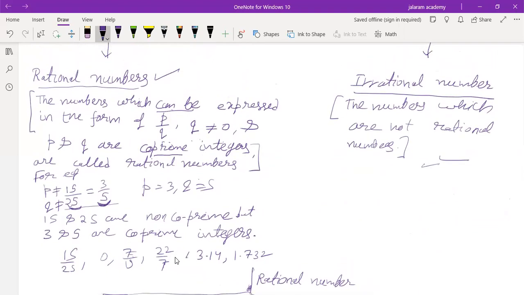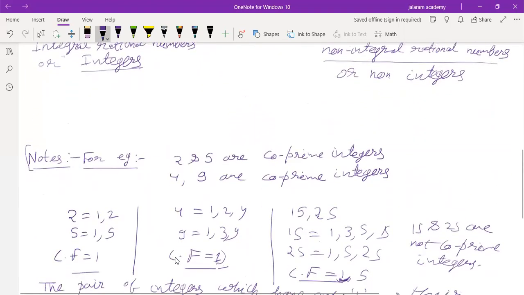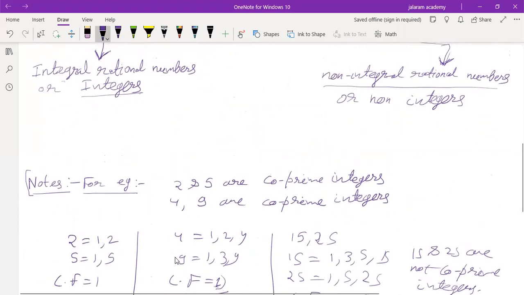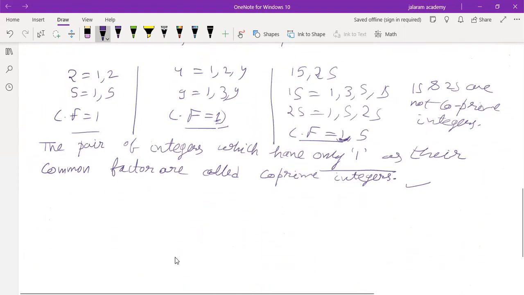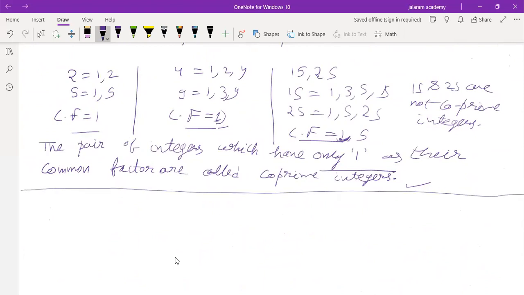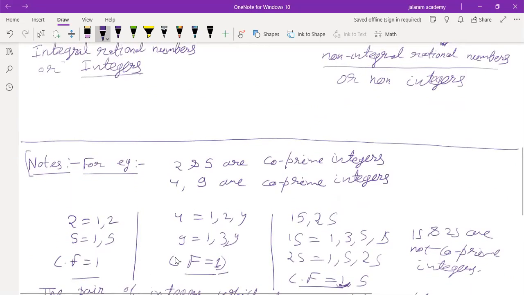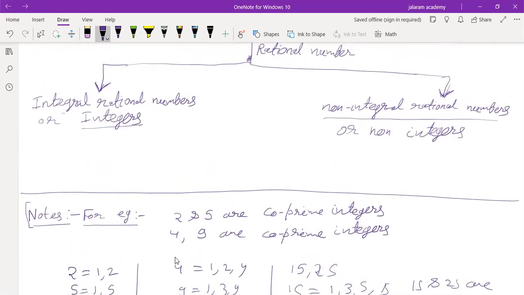So I have told you about rational numbers. What are rational numbers? So we again go back to the definition of rational numbers. The numbers that can be expressed in the form of p by q, where q is not equal to 0 and p and q are co-prime integers, are called rational numbers.